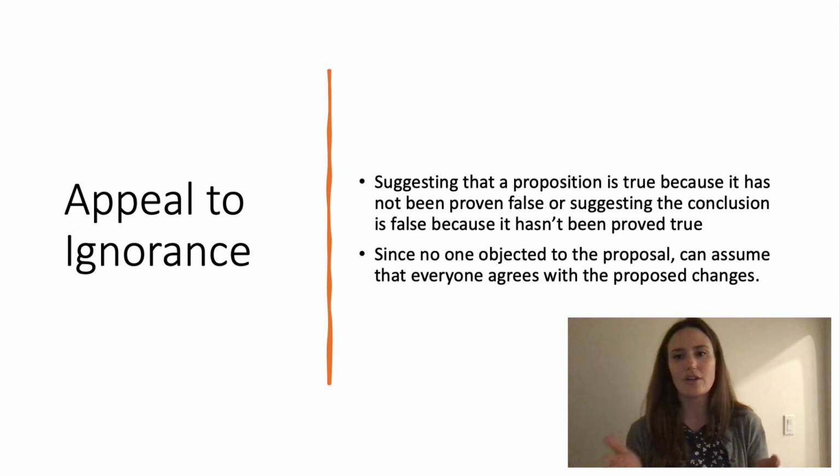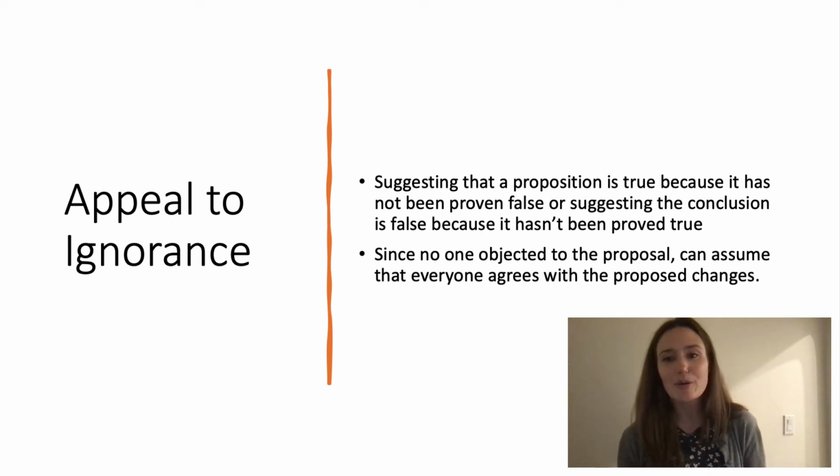But there are several other scenarios, right? It's very possible that many people object to it, but they didn't want to raise the objections because of fear of punishment. It's very possible that they didn't understand the proposal. There are certainly other possibilities here. So appeal to ignorance can work both ways.